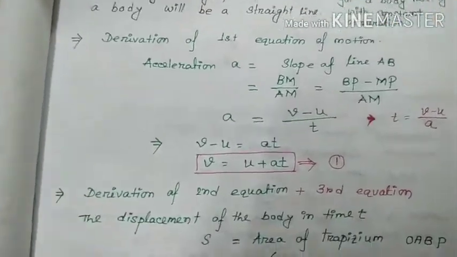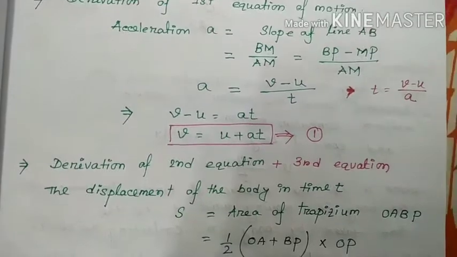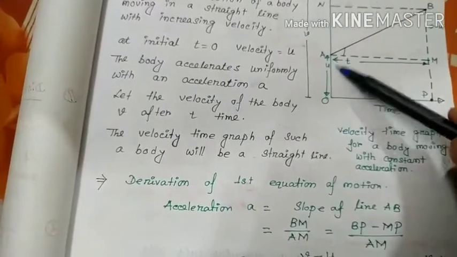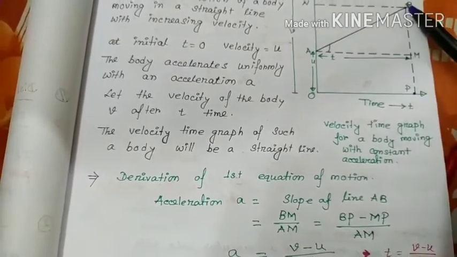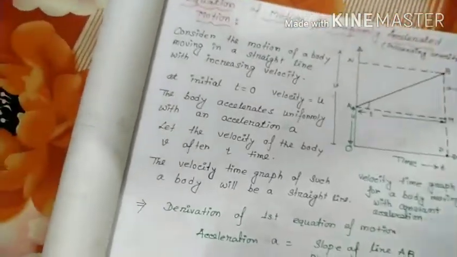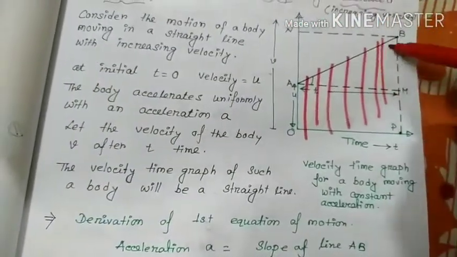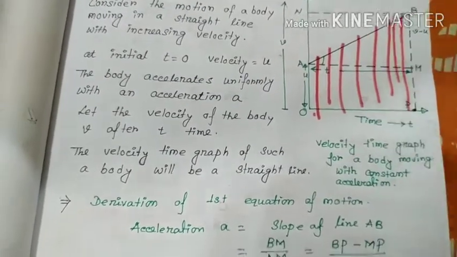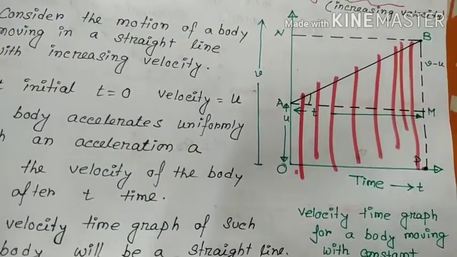Now we will derive the second and third equations simultaneously. The displacement of a body in time t, suppose it is s. How much does it travel in this time? It travels from here to here, so it is the total area of the trapezium, this total portion OABP. This is a trapezium.